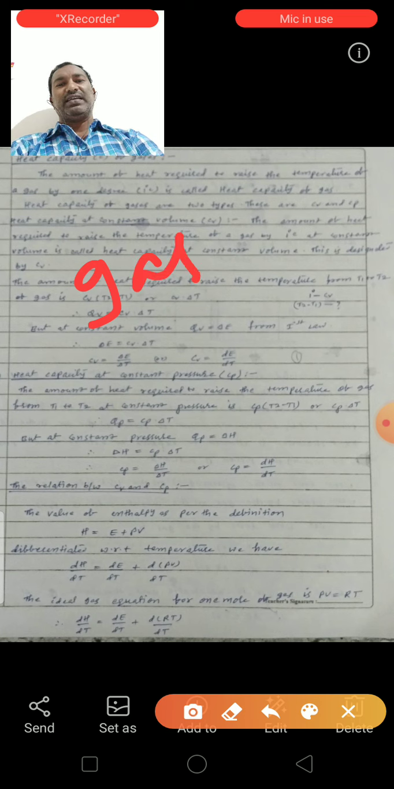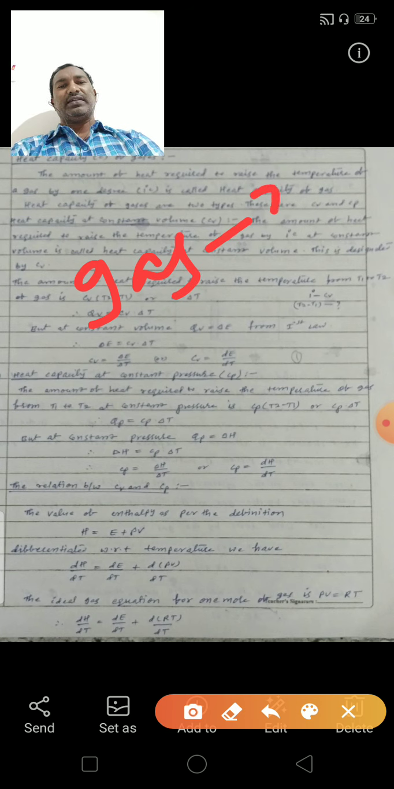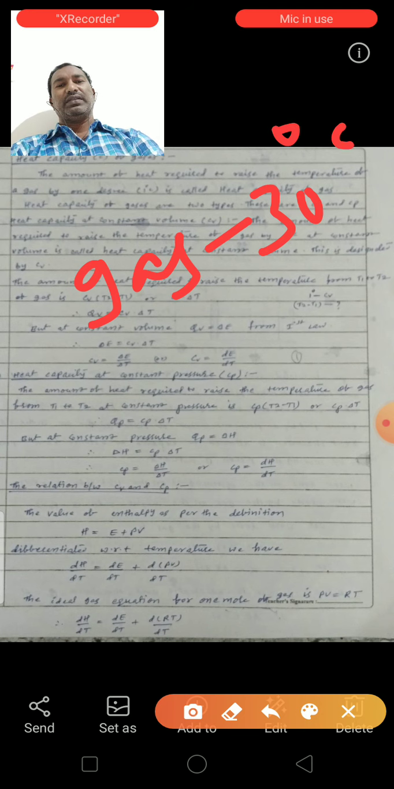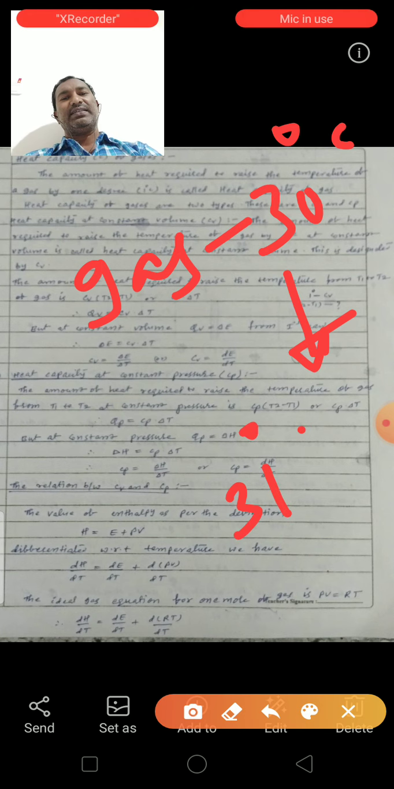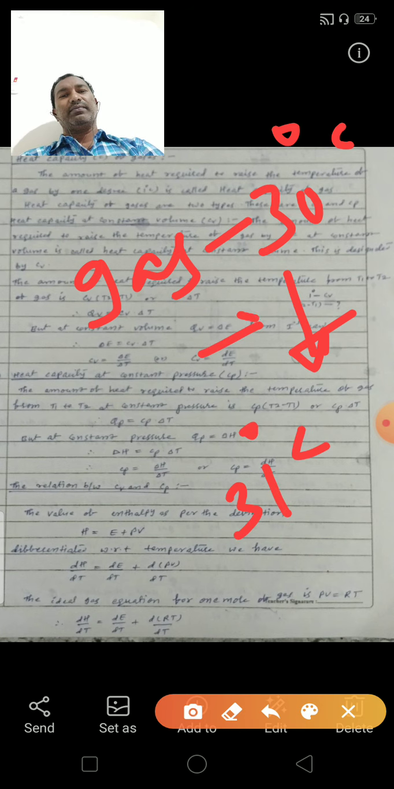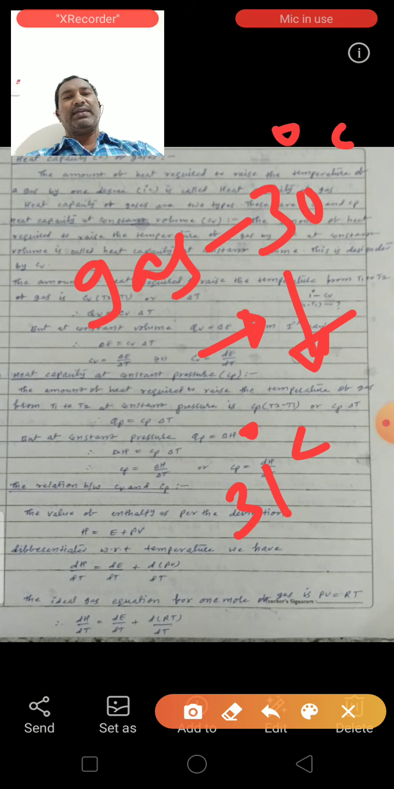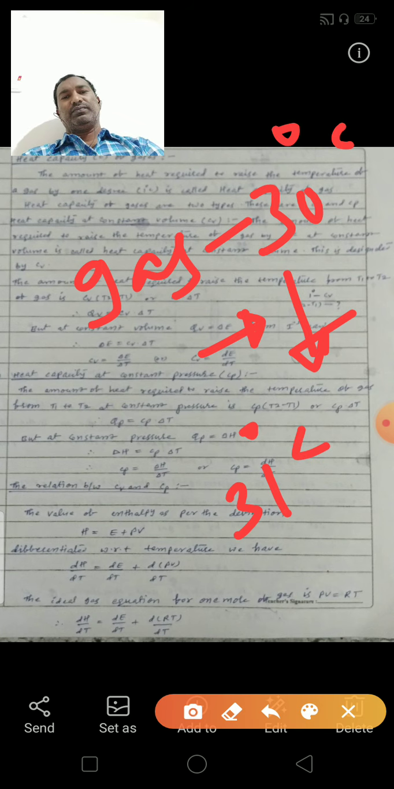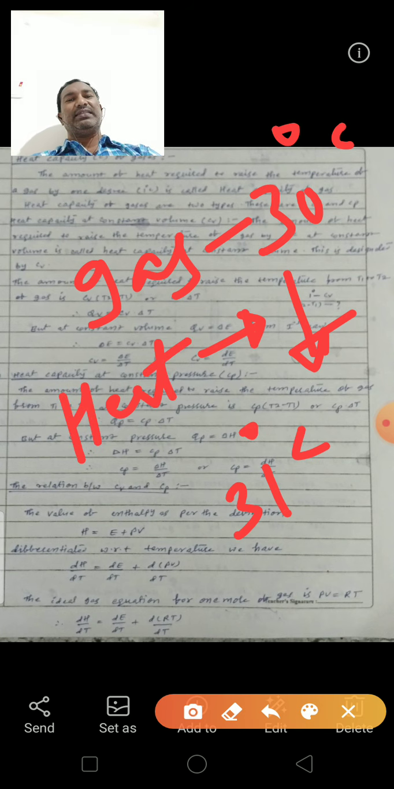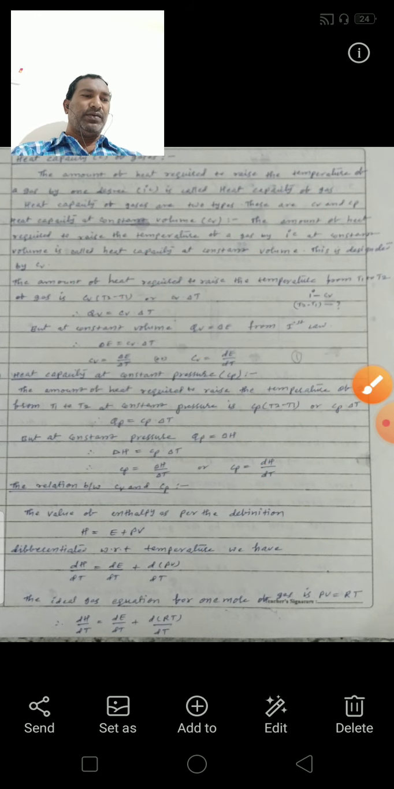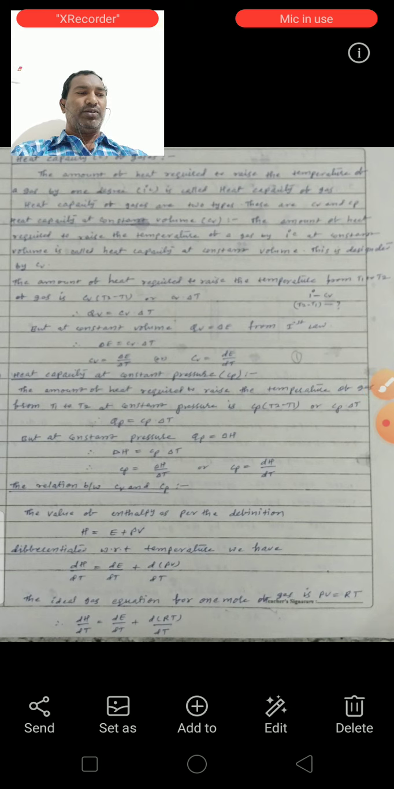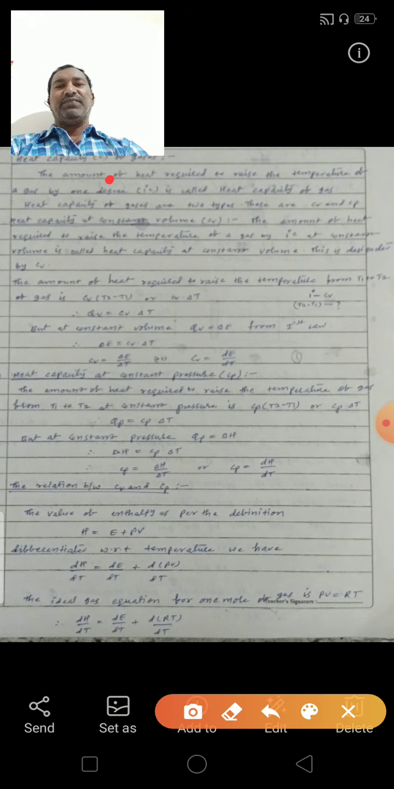For example, the initial gas temperature is 30 degrees centigrade. This 30 degrees centigrade we can increase to 31 degrees centigrade. We can provide some heat for increasing by 1 degree centigrade. That heat is known as the heat capacity. The heat capacity of gases is of two types: CV and CP.